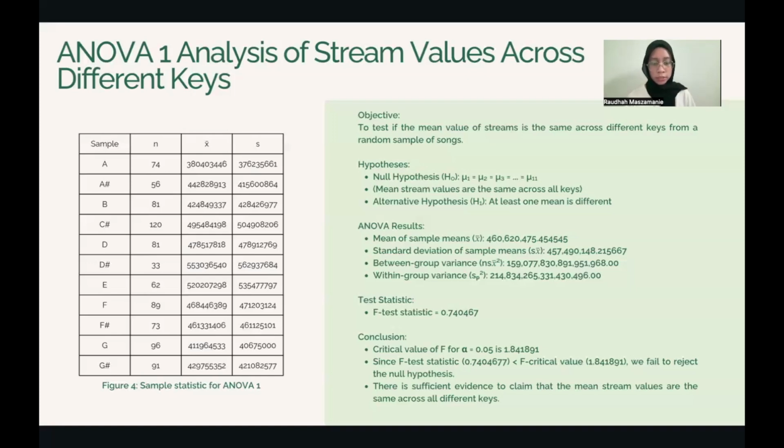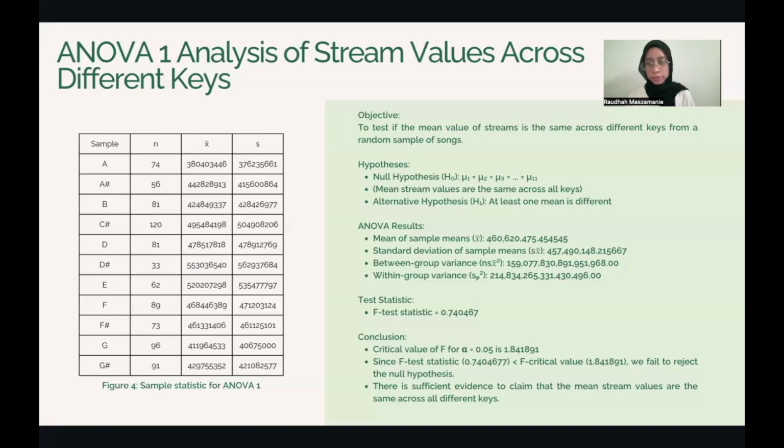In conclusion, based on our rigorous analysis, we have sufficient evidence to assert that the mean stream values do not significantly differ across different musical keys. This finding provides a valuable insight for music professionals and analysts seeking to optimize song performance across various keys on platforms such as Spotify.